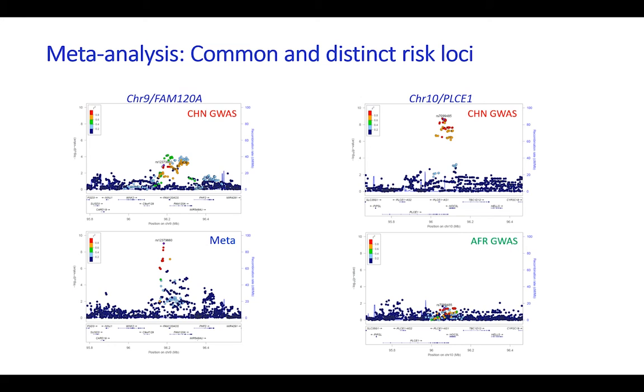The meta-analysis provided added insights to ESCC genetics. For example, the FAM120A gene signal, although not significant in the Chinese GWAS, when combined with the African GWAS, provided a significant boost to the signal. Additionally, the signal at the PLCE1 locus was entirely driven by the Chinese GWAS, suggesting that the PLCE1 locus has little effect for ESCC in this African population.